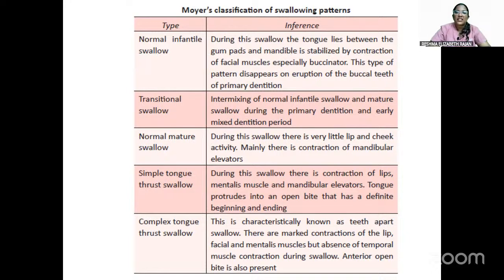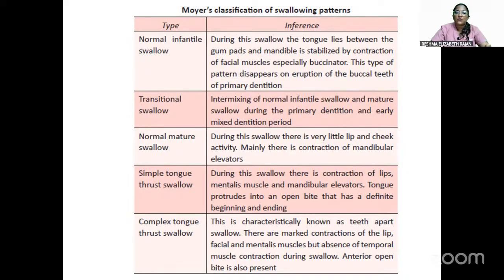In this, very little lip and cheek activity will be involved, and mainly there will be contraction of the mandibular elevators. Then comes the simple tongue thrust swallow. In this, there will be contraction of lips, mentalis muscle and mandibular elevators, and the tongue protrudes into an open bite. That is a definite beginning and ending.